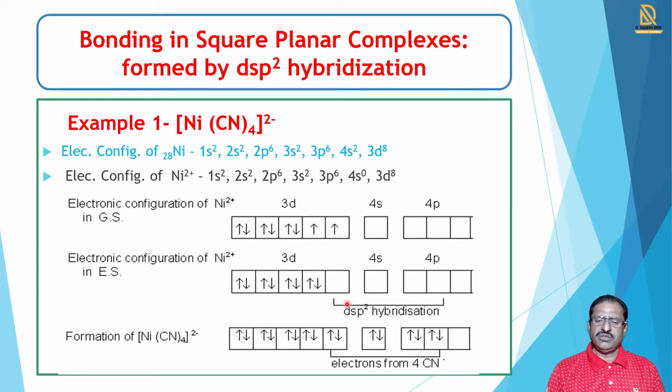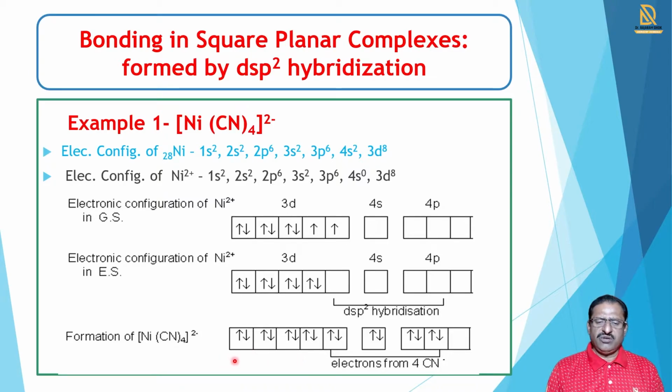In these dsp2 hybrid orbitals, four lone pairs from the cyanide ligands are filled and it forms the [Ni(CN)4] 2- complex. If we see this electronic configuration, all electrons are paired. There is not any single or unpaired electron.